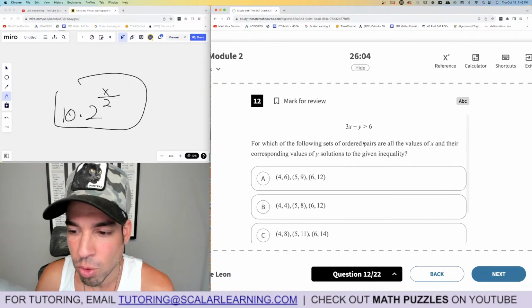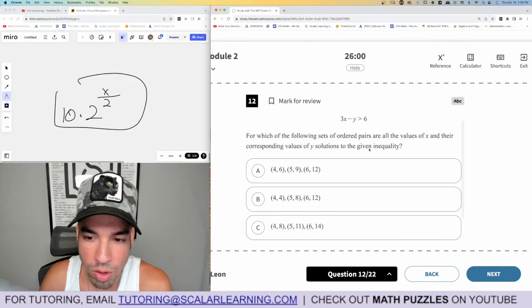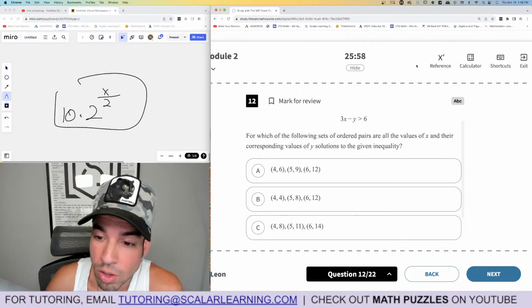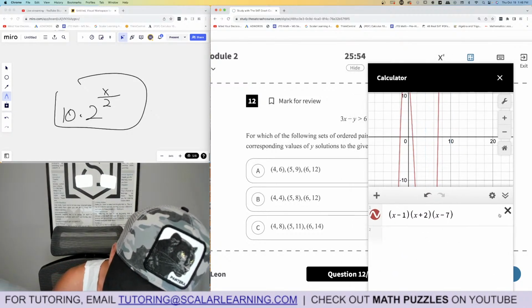Which of the following sets of ordered pairs for all values of x and the corresponding values of y are solutions to the given inequality? Oh, these are so annoying. Okay, you know what I can do with the calculator? This will be pretty slick. So let's actually graph this inequality.